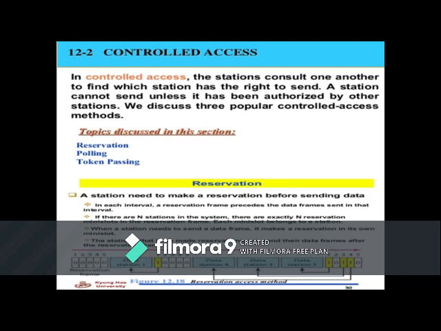In the select function, if the primary device has some data to send, then since the primary device controls the link, it first asks the others. Before sending the data, the primary device creates and transmits a select, that is SEL, frame, one field of which includes the address of the intended secondary device. So wherever it is sending, it decides.